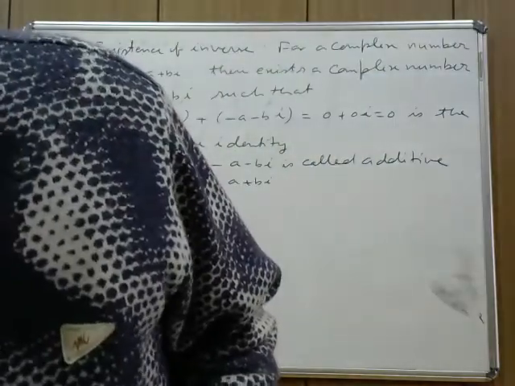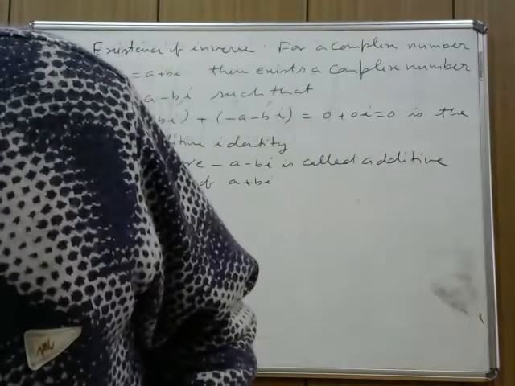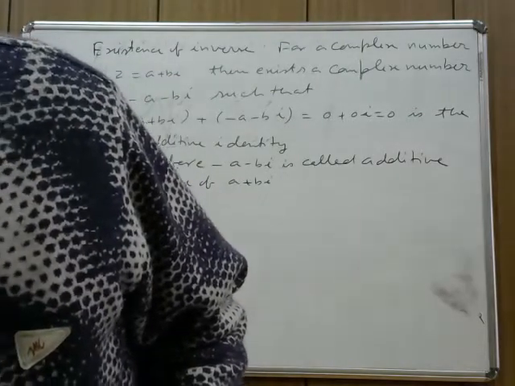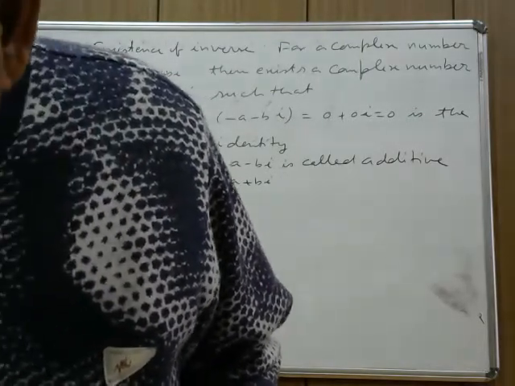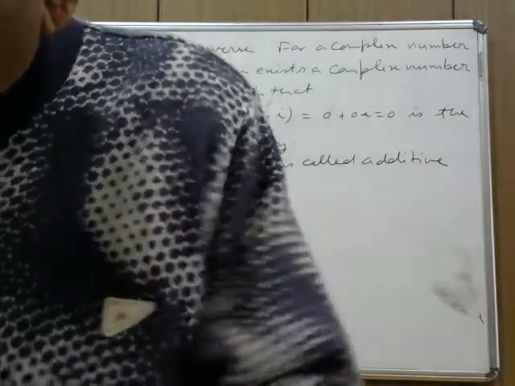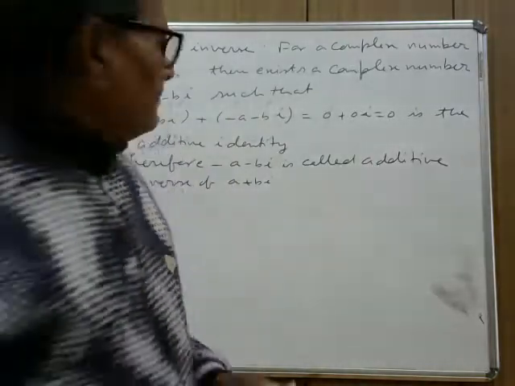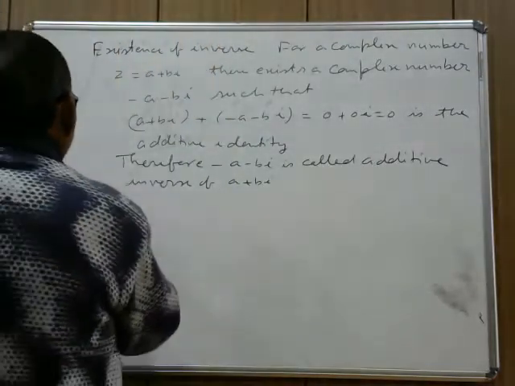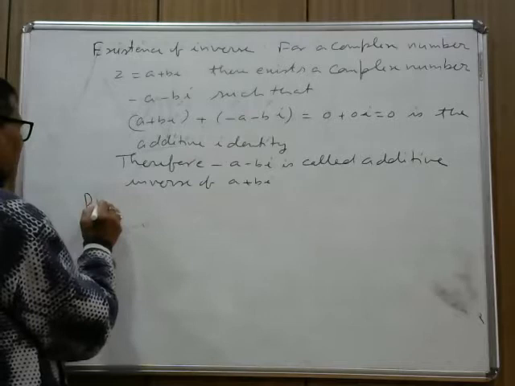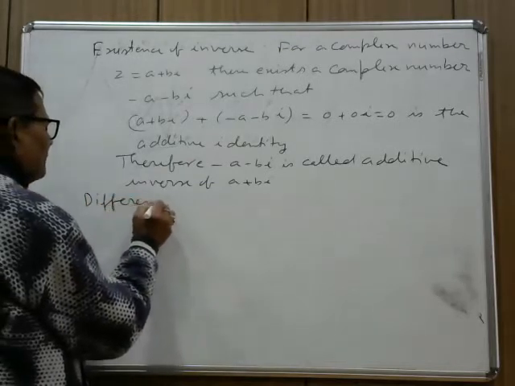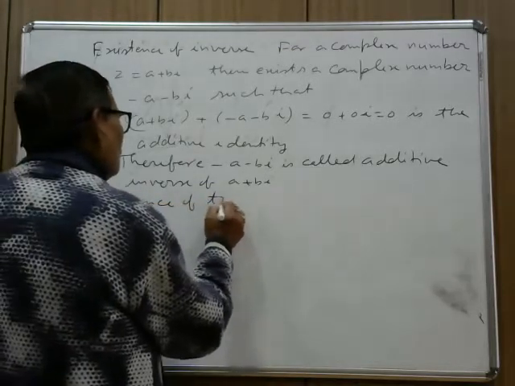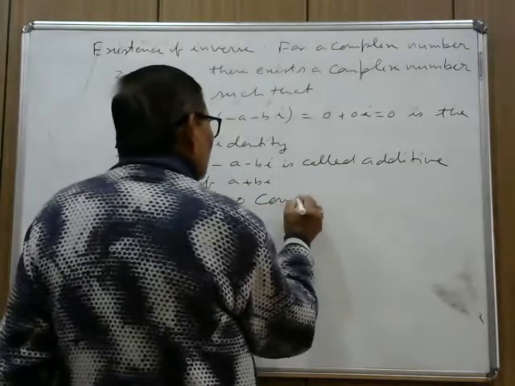And further, now difference of two complex number. Next topic is difference of two complex number.